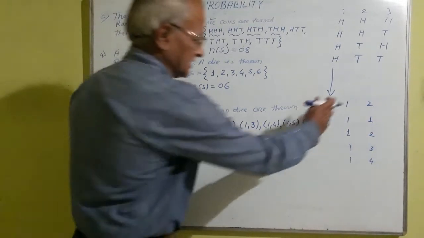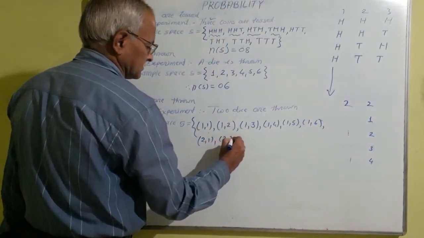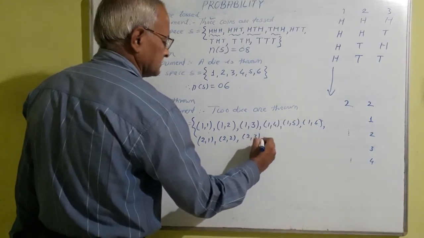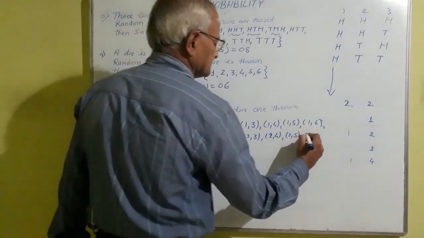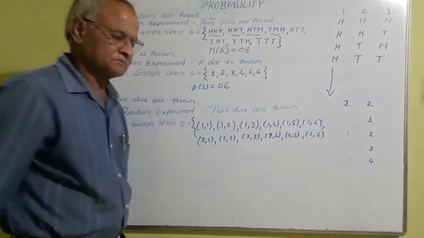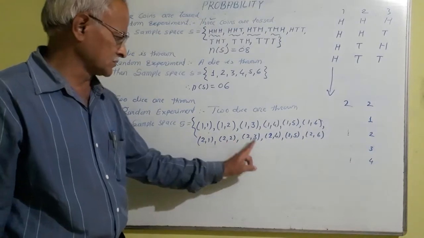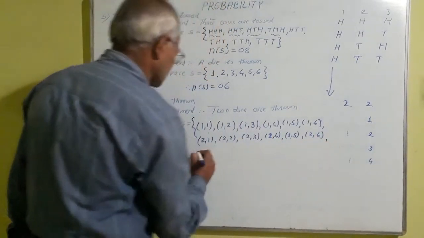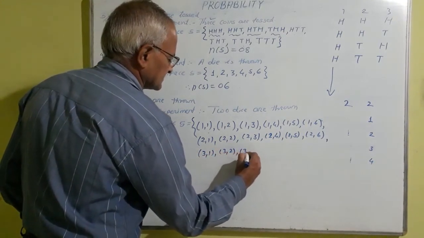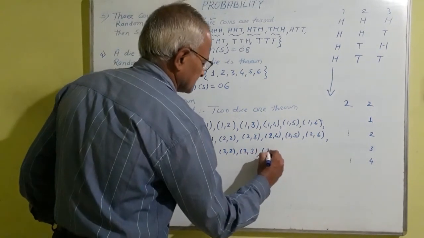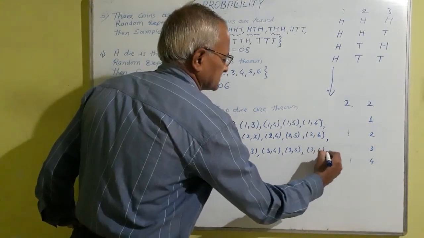Now the first die contains 2, then 2 comma 1, 2 comma 2, 2 comma 3, here 2 comma 4, 2 comma 5, 2 comma 6. In this row the first die contains 2 and the second die is 1, 2, 3, 4, 5 and 6. Now in third, 3, 1, 3, 2, 3, 3, 3, 4, 3, 5 and 3, 6.